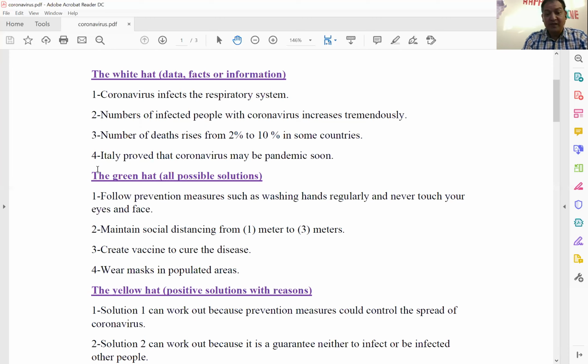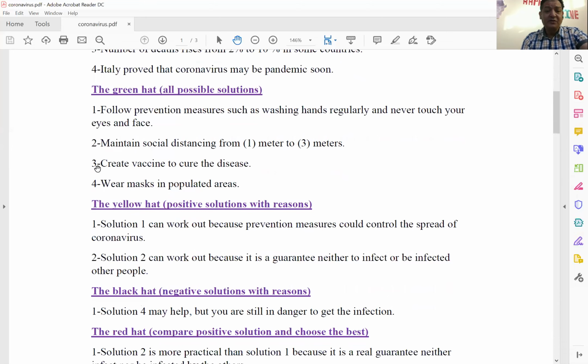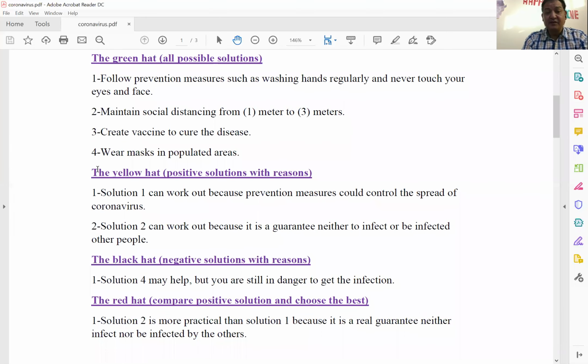Number four, Italy, and you know that it changed to be a pandemic in Italy now. So Italy proved that coronavirus may become a pandemic soon. Now I have collected four pieces of data, four facts, or four pieces of information about coronavirus. This is the first hat. Now let's go to the second hat, the green hat.